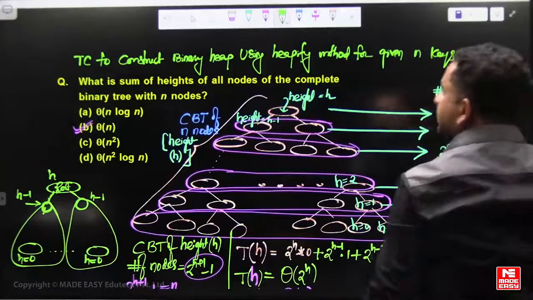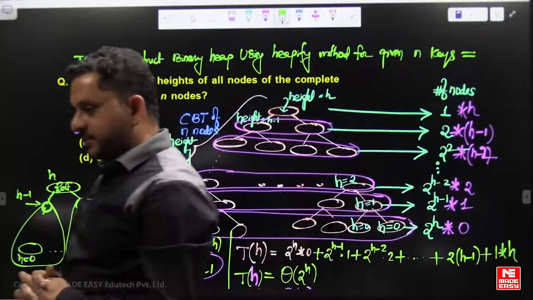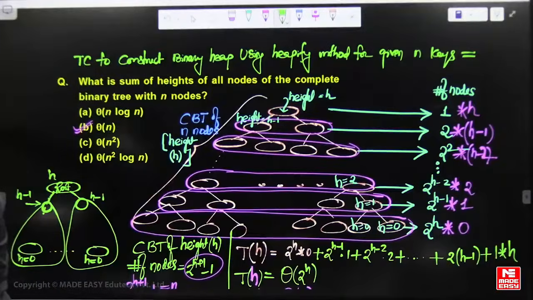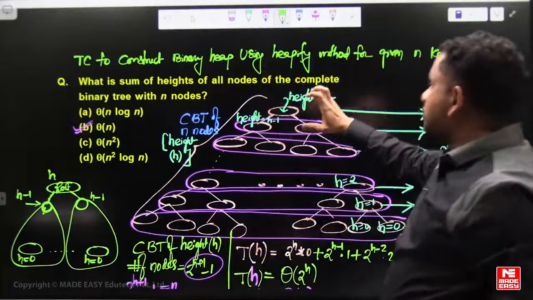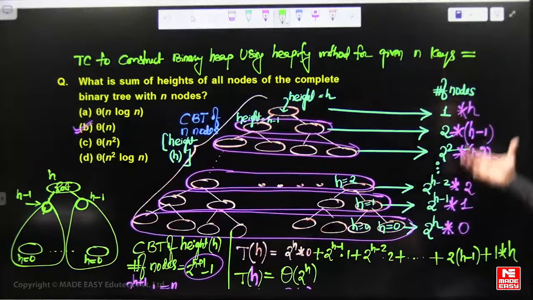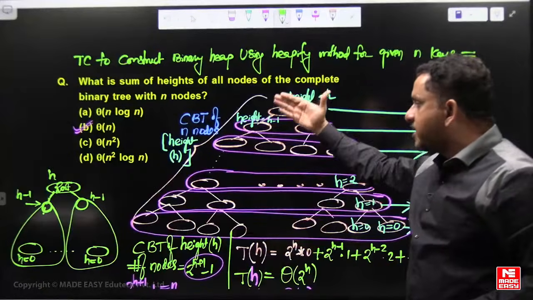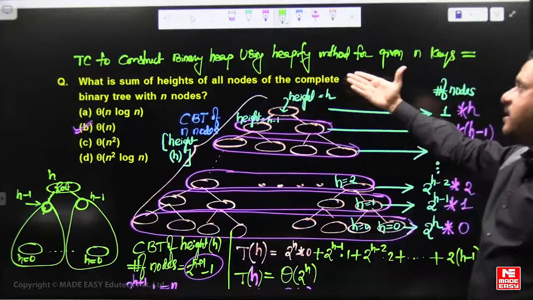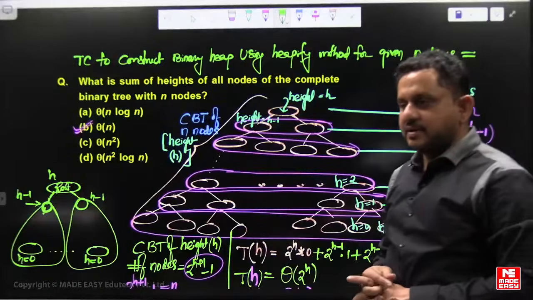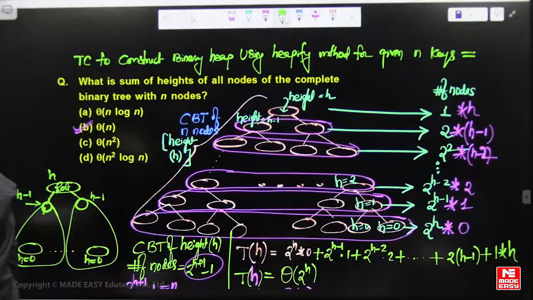The same analysis is equal to the time complexity of the sum of heights of all the nodes in a complete binary tree. So sometimes only the terminology can be different. The analysis can be the same. So at the time of solving you should not remember like that. If you understood the procedure, the same sum of heights calculation for a complete binary tree is the analysis for the time complexity to construct a binary heap by using the heapify method, right? So I think this question answered many.